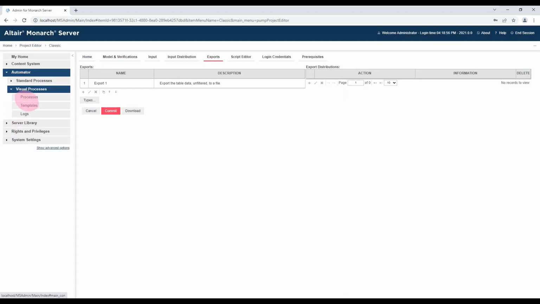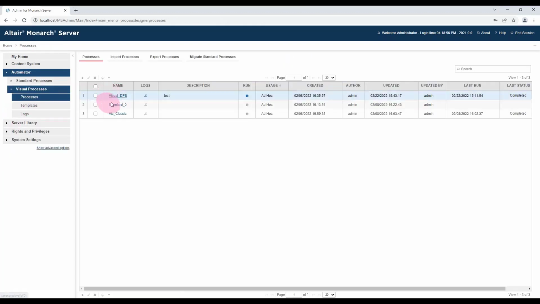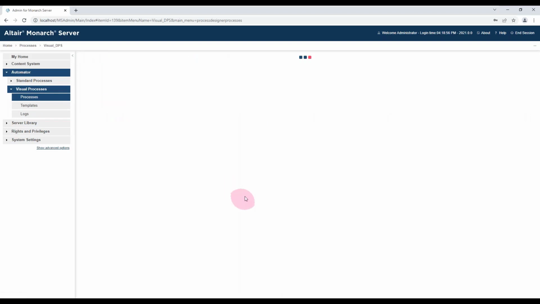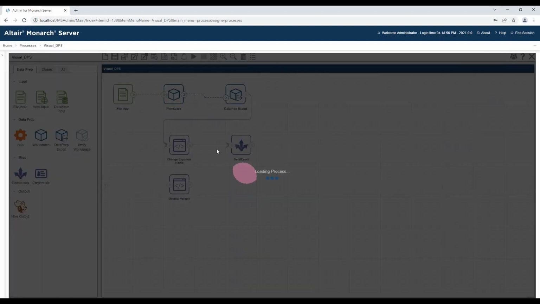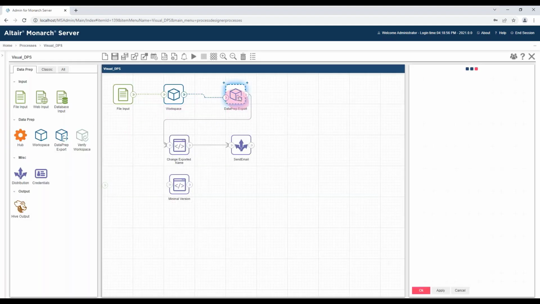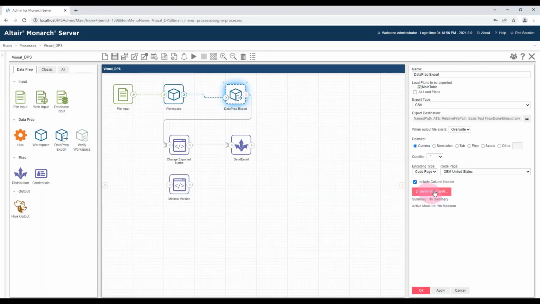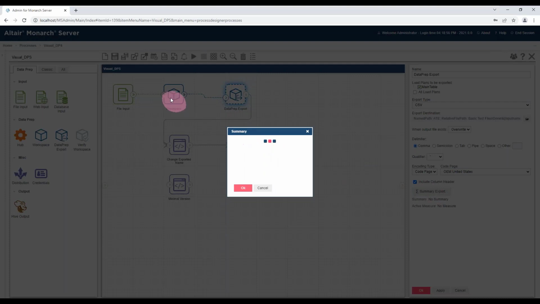Let's just quickly go into the workspace. In the workspace, you see we don't have a distinct export for summary, but in the export wizard here, you see you have the summary export option. I'm not sure if this workspace does have any summaries, to be honest, but if it does, they would appear here. So yes, it does. Same thing, you just use the general export tab and then click export summary, and that means it will export the summary rather than the particular parent load plan. So don't forget the summaries.